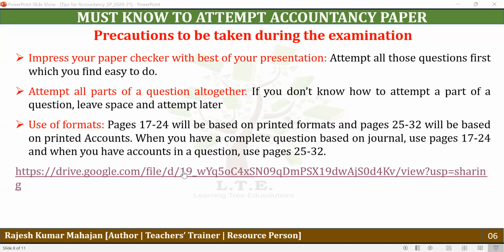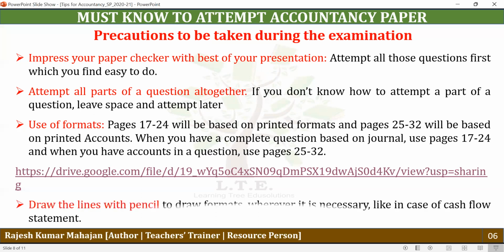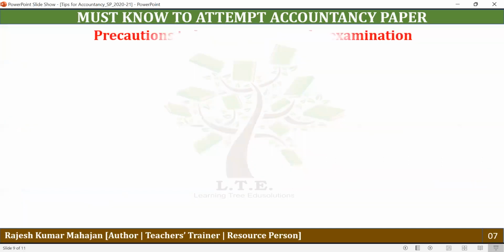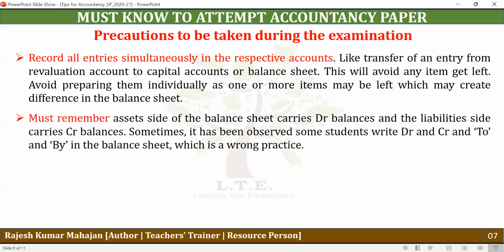Now moving back, next step. Next, draw the lines with the pencil. Wherever you have to draw the formats, it is always suggested that you should draw the formats with a pencil line. Record all entries simultaneously in the respective accounts. It's basically important when you are preparing a full length question. Though in this exam you do not have to do the full length question, just like in the case of retirement, you are not supposed to do revaluation, capital account and balance sheet all these things simultaneously.